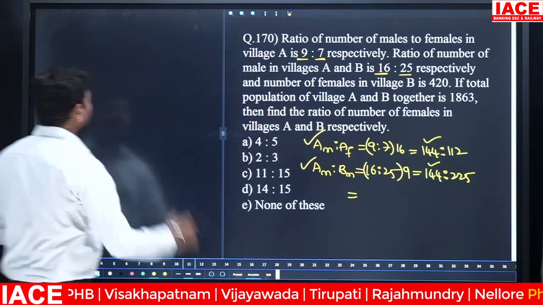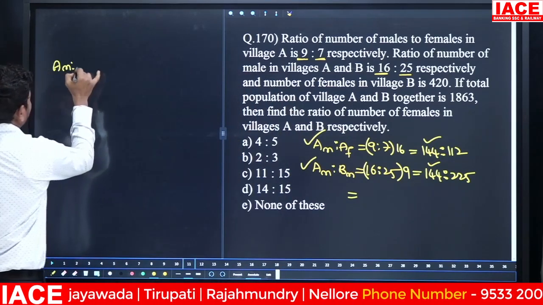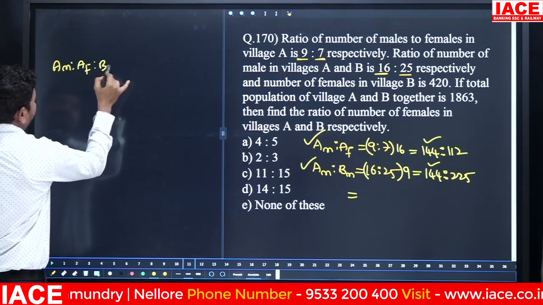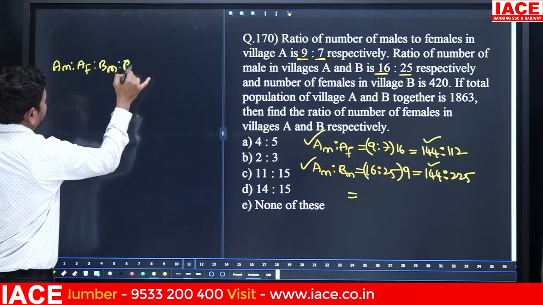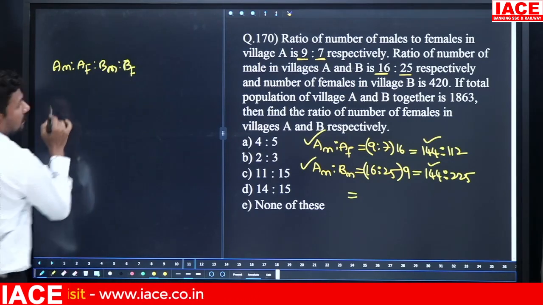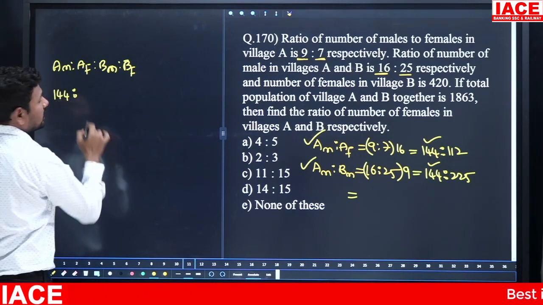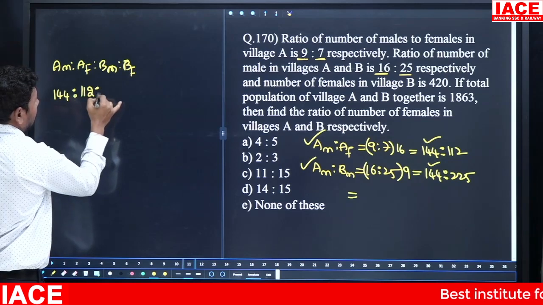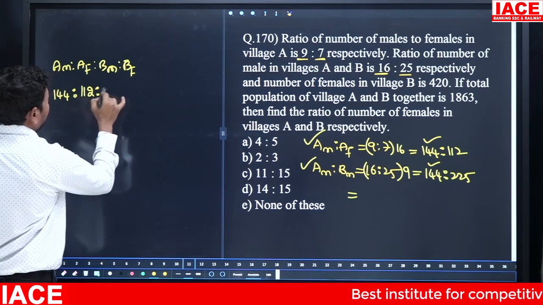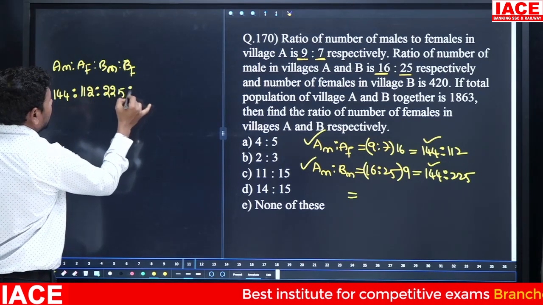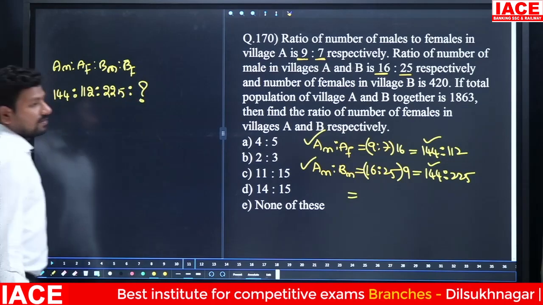From this we can write the final ratio: A male to A female to B male to B female. A male is 144 parts, A female is 112 parts, B male is 225 parts, and we don't know the B female value.